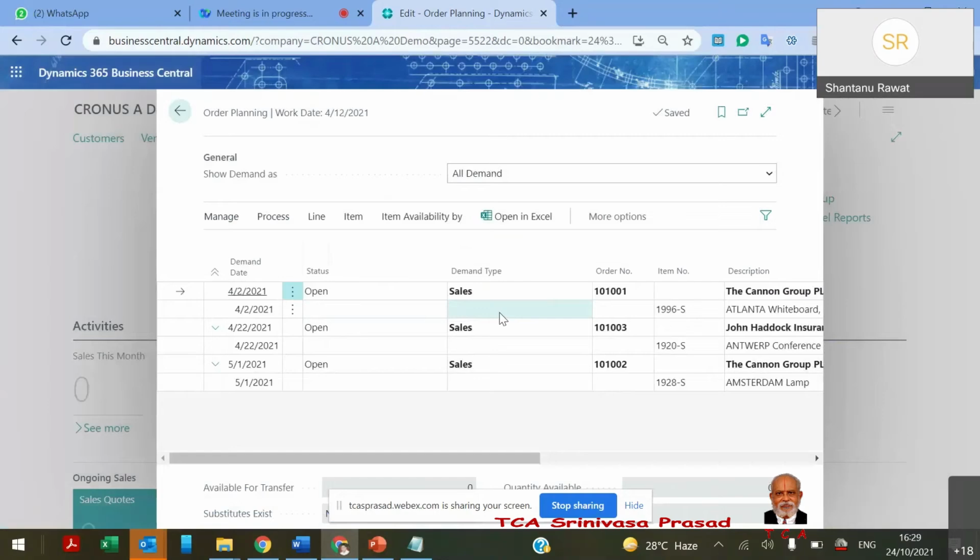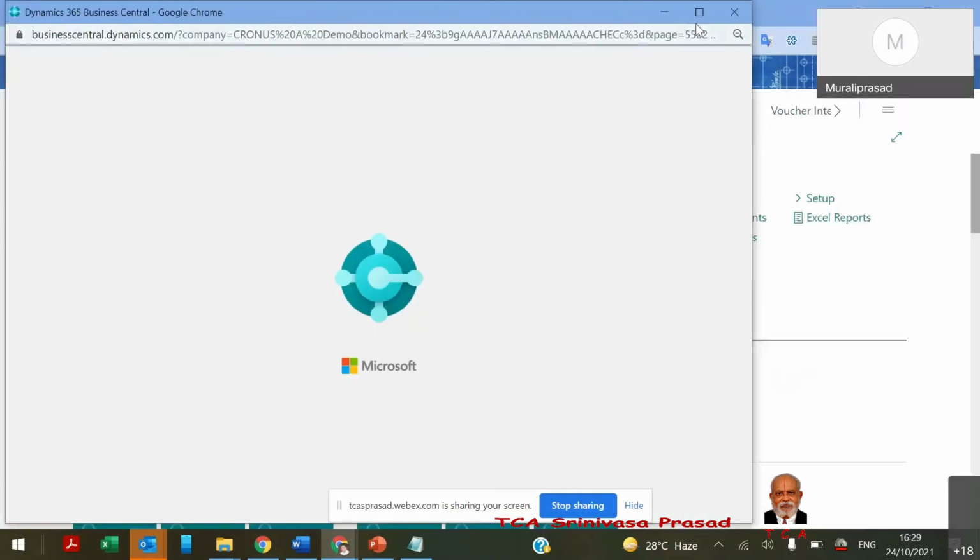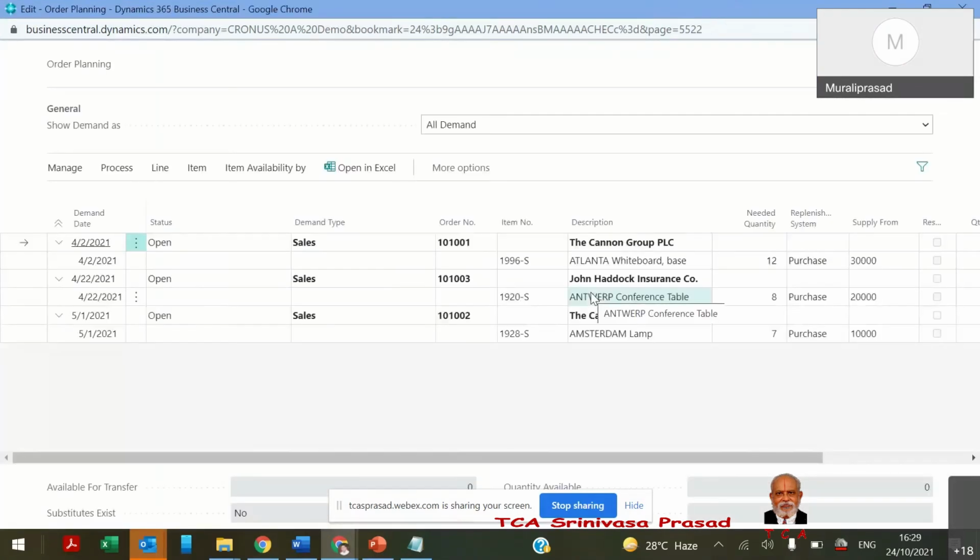Mr. Shantanu, I missed the first 10 minutes of the presentation. Can I have one clarification? Do you view this as a successor to Navision of Microsoft or Axapta of Microsoft? Because Axapta covered manufacturing, Navision only covered trading and services.